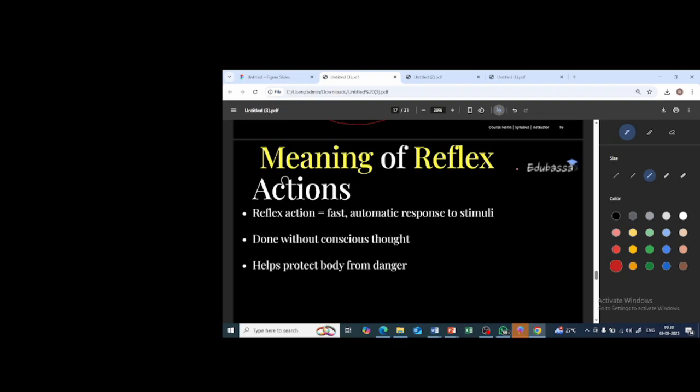Okay. So we learned the meaning of reflex action. What is reflex action? The fast and automatic response to a stimulus. It is done without conscious thought. You will not think for a longer time. It takes place suddenly without thinking. And it helps to protect you from danger. Very good. Yes.